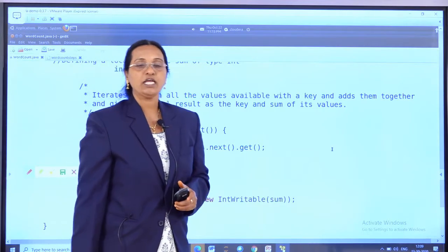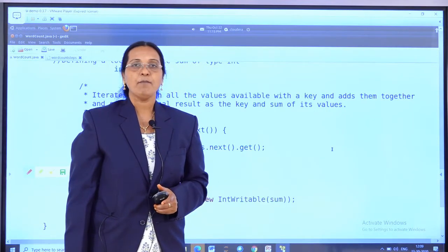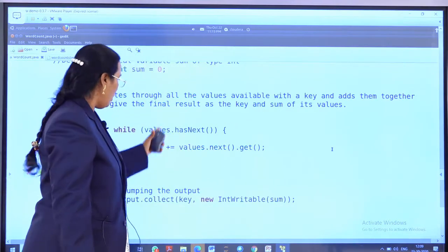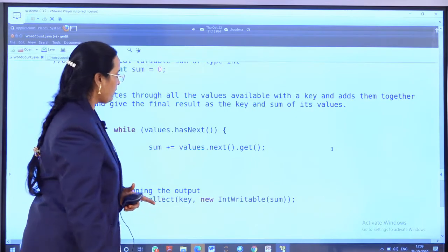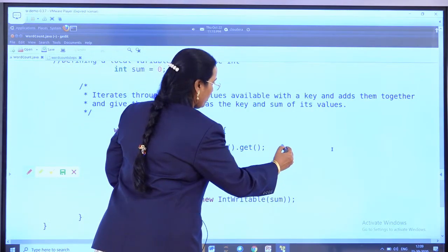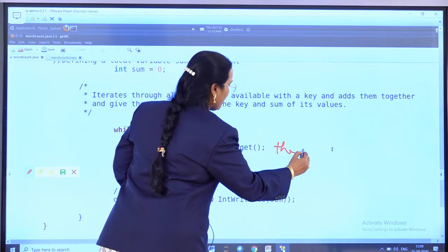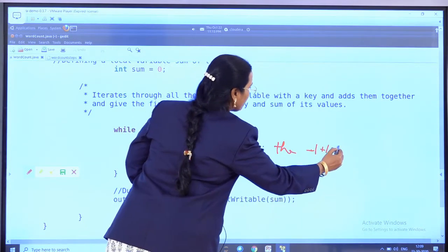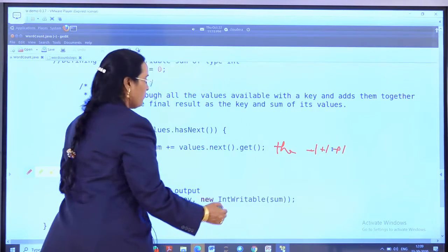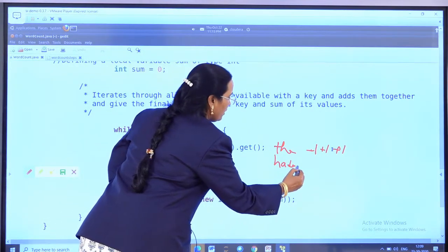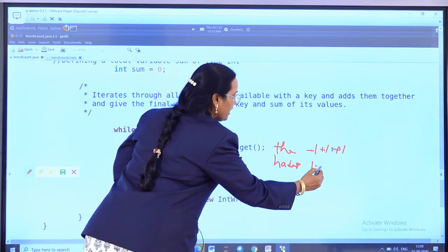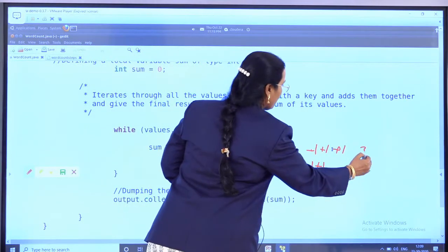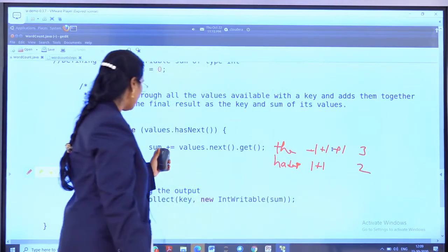Did you remember or not? In the previous session we discussed the MapReduce paradigm, and in the MapReduce paradigm we saw how the programming was happening. That is nothing but how many times the word is there. For one time it is there, next time again it is there plus 1, next time plus 1, likewise. If the word Hadoop is there in the input file, for one time 1 will be there, again next time 1, like that. So that is your sum plus. So "the" is repeated 3 times and Hadoop is repeated 2 times, that is your sum.